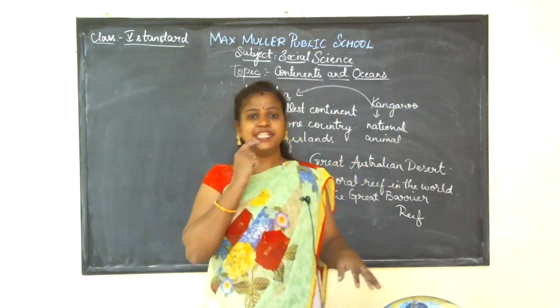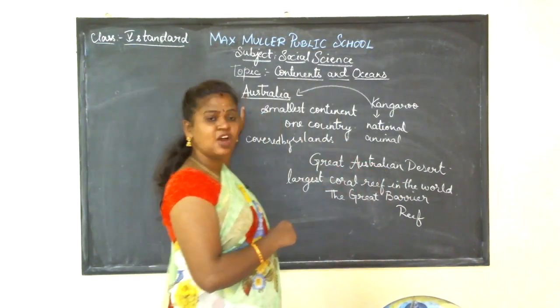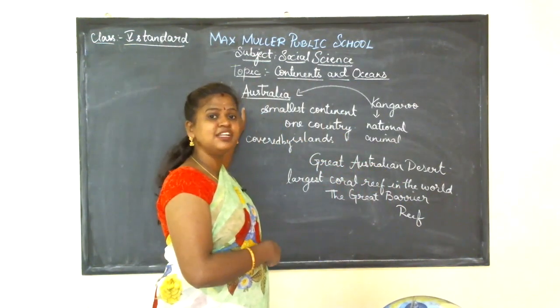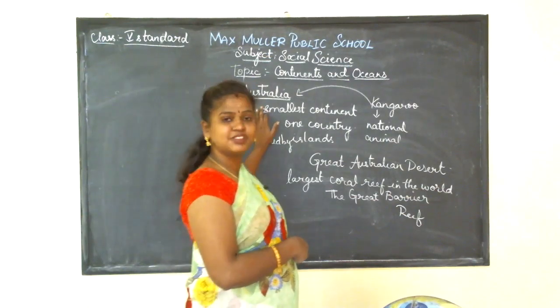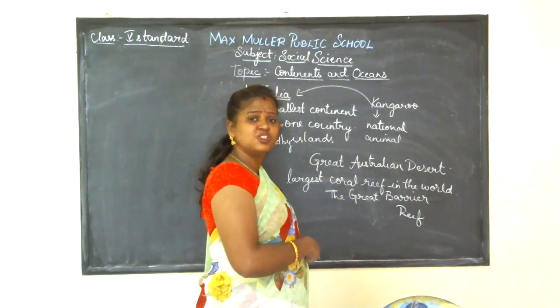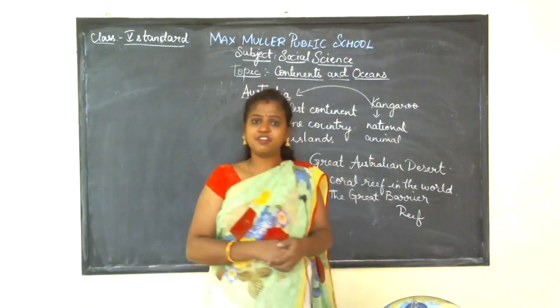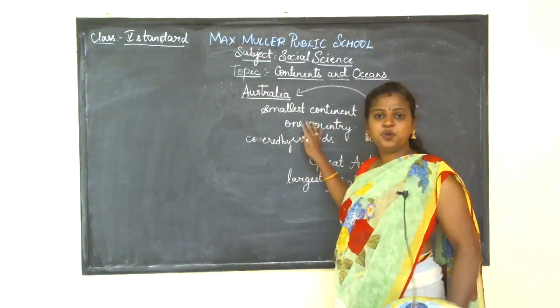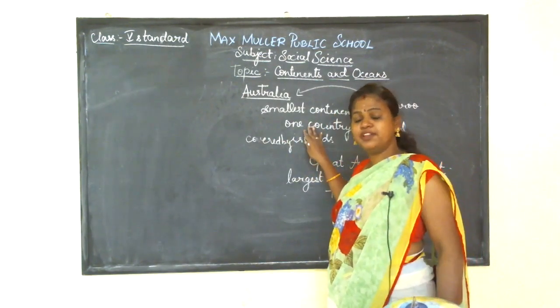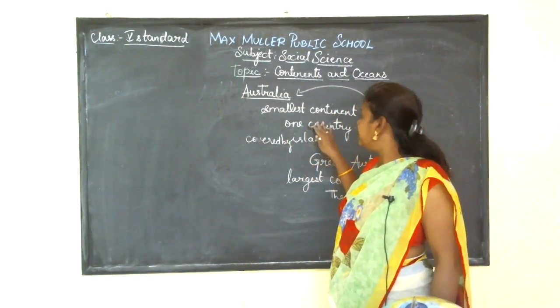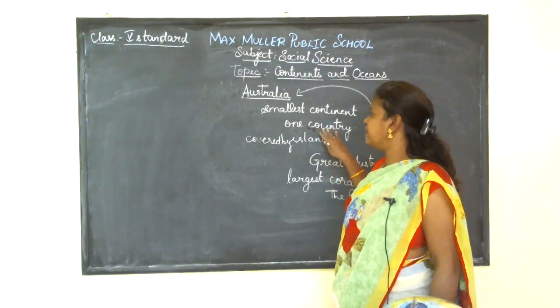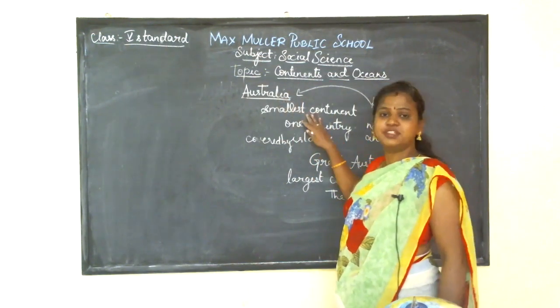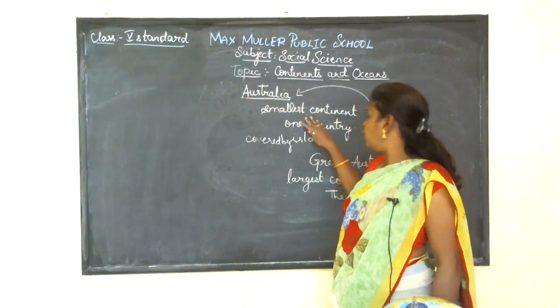And the last but not least, the last continent is Australia. Australia is known as the smallest continent in the world. Why is Australia called the smallest continent? Because it contains only one country. With the existence of just one country, that is why Australia is called the smallest continent in the world.